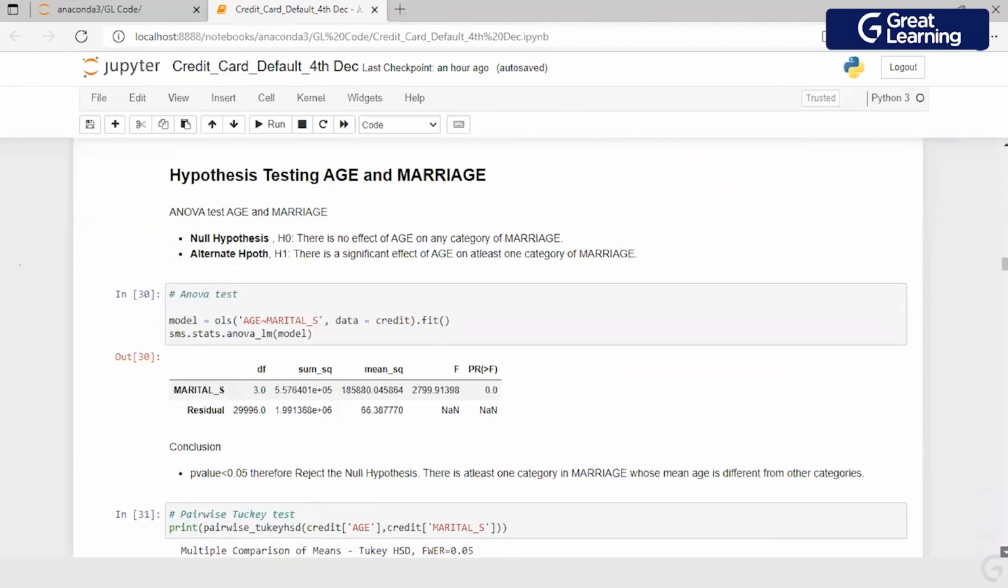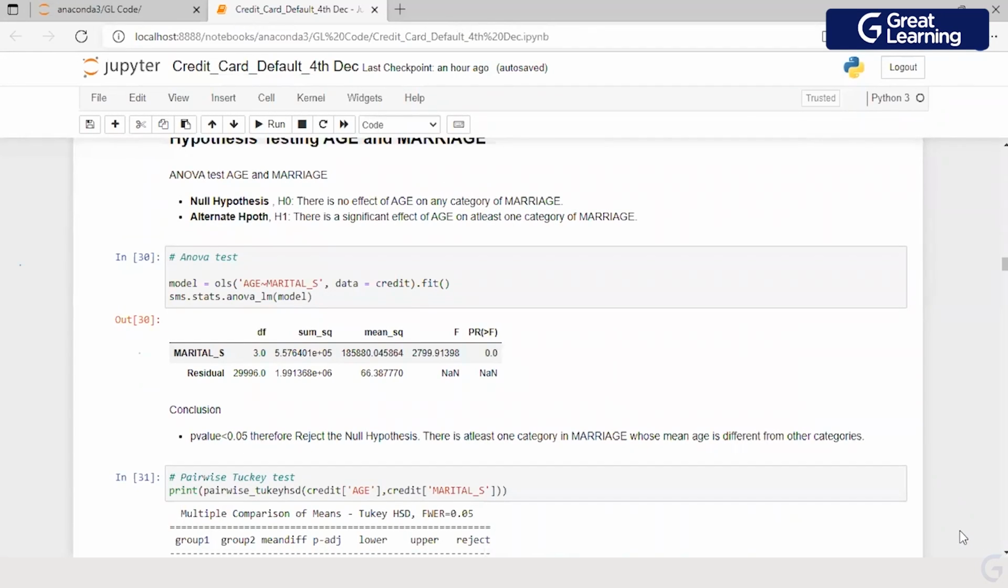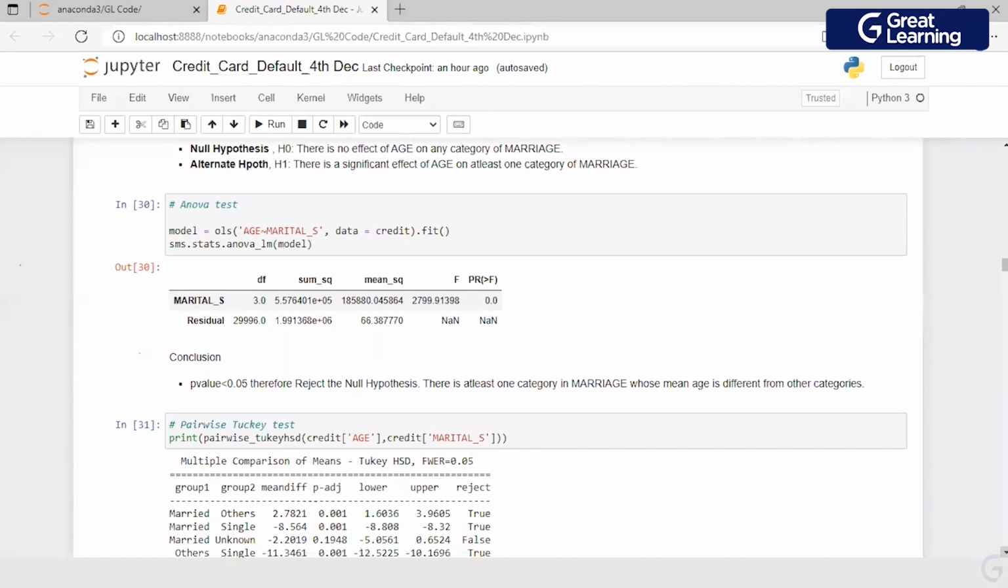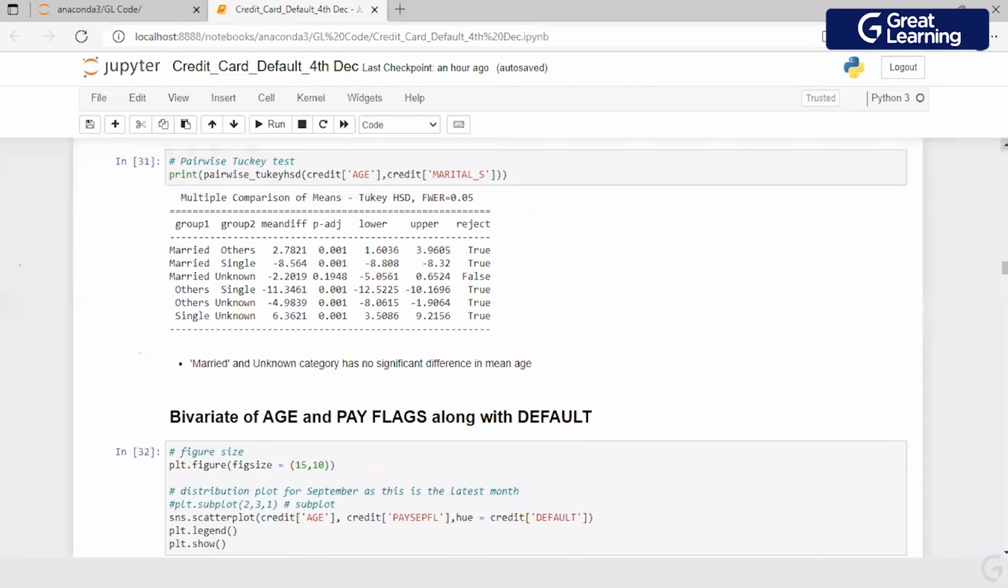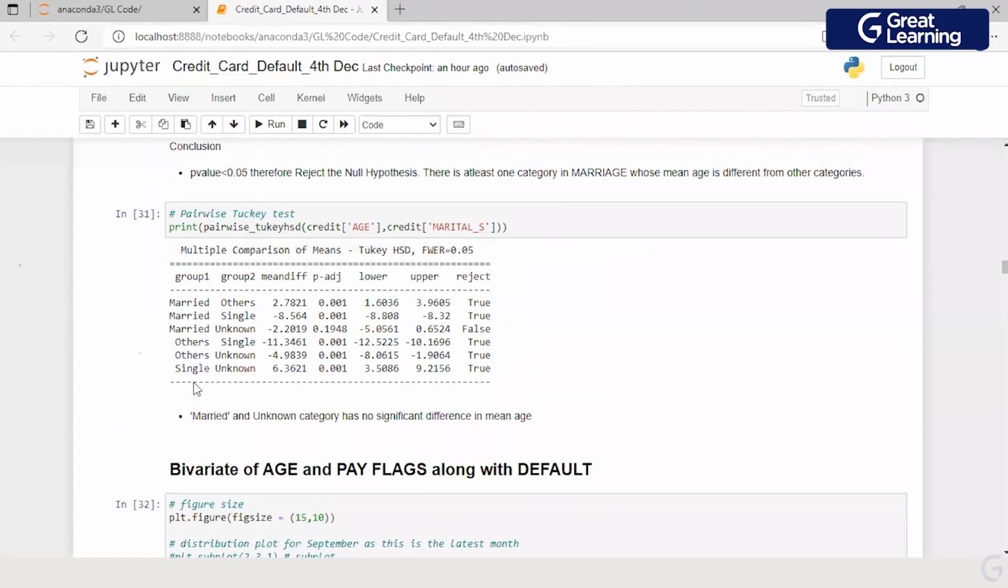When I do a hypothesis test between age and marriage, one more time I'll use an ANOVA here because I have too many levels available. Then what do I see? When I use an ANOVA here, there is at least one category in marriage whose mean age is different from other categories. Similarly, I perform a Tukey HSD to find out which combination is different.